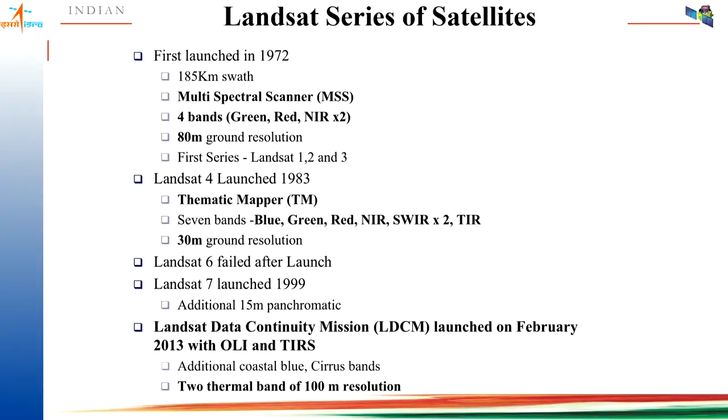Then Landsat 8 was launched in 2013 with the Operational Land Imager and Thermal Infrared Sensor. This sensor has two additional bands, coastal blue and cirrus. Coastal blue is useful for ocean applications, and the cirrus band is used for cloud detection. Then there were two thermal bands with 100-meter resolution in the TIRS sensor on the Landsat 8 satellite.